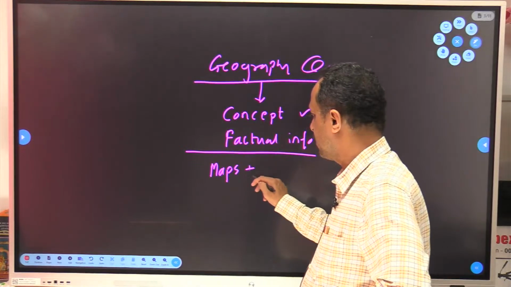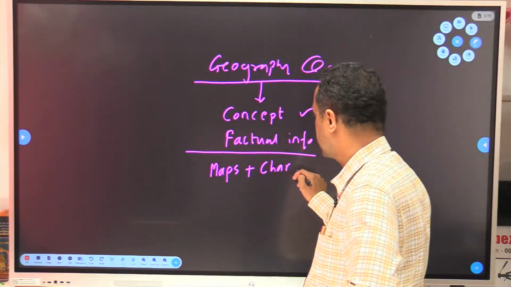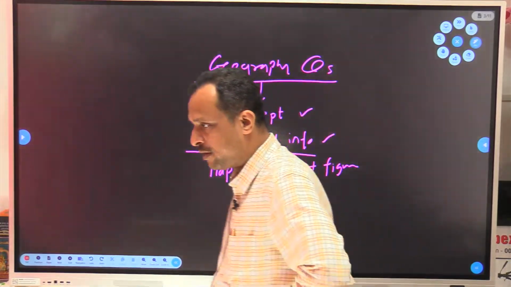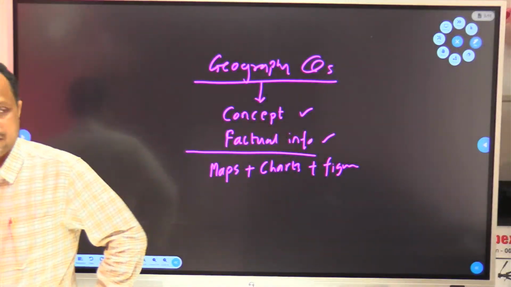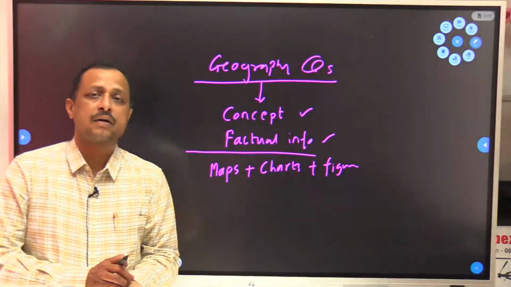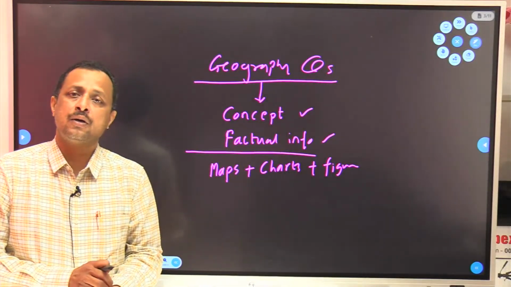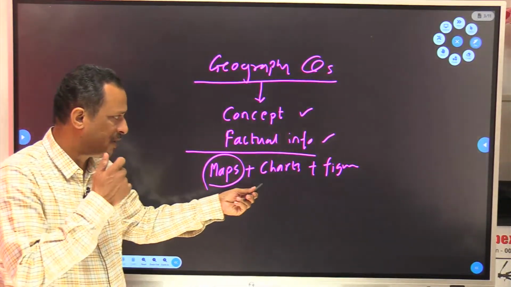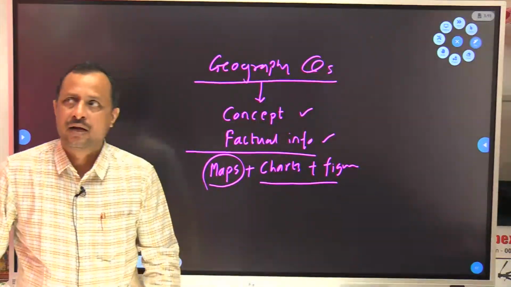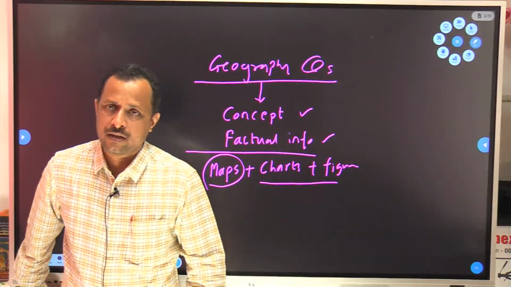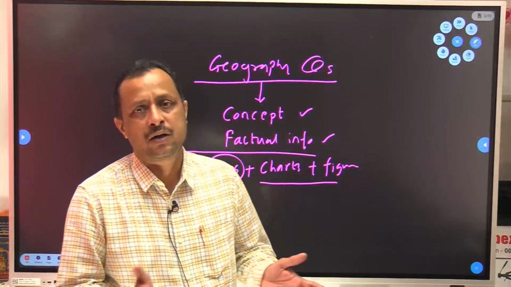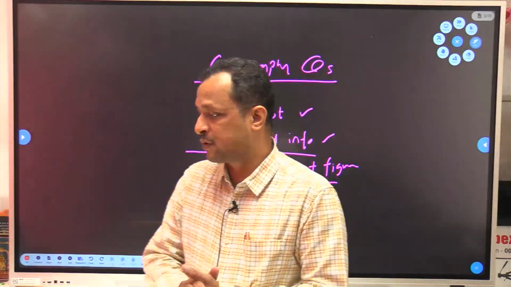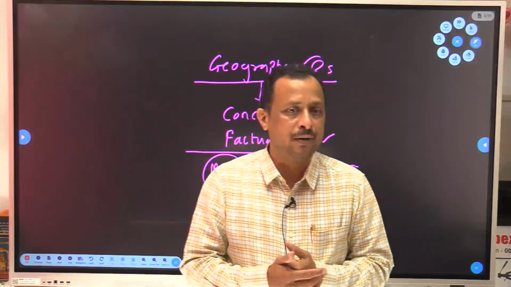Maps plus charts plus figures or diagrams. So with these three things, you can do the value addition to your answers. We are going to study map separately. Regarding charts and figures, whenever I am going to teach you a particular topic, that time we will cover all the charts and diagrams or figures during that teaching part only.